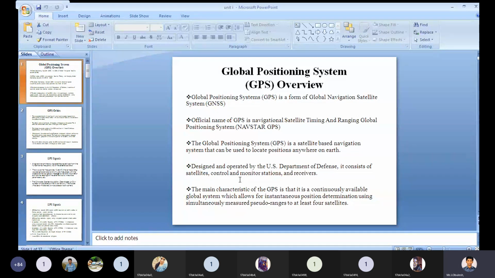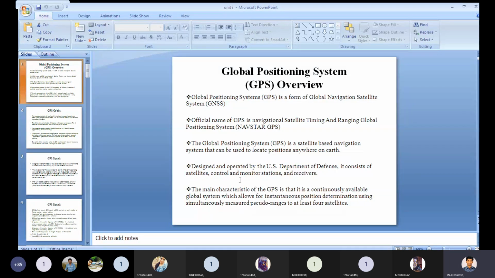The Global Positioning System is a satellite-based navigation system that can be used to locate positions anywhere on the earth. So this is a satellite-based navigation system, and you use it to locate positions anywhere on the earth.